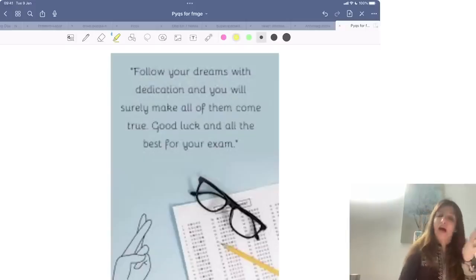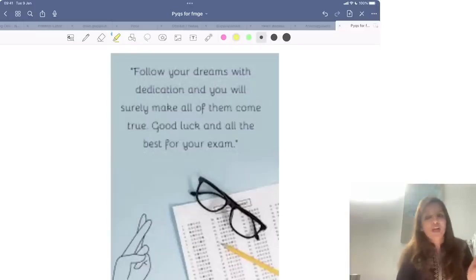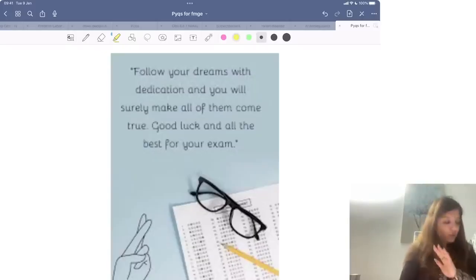Rather, I would suggest that today also sleep on time and get up early tomorrow morning, and then tomorrow night sleep on time. Have a proper meal at night tomorrow. Don't stay hungry. Don't read anything new tomorrow. Don't get nervous. Just revise. If you've made a notebook, revise that, or just do previous year questions. That is all you need to do. Don't go for anything new now. So all the best to all of you.